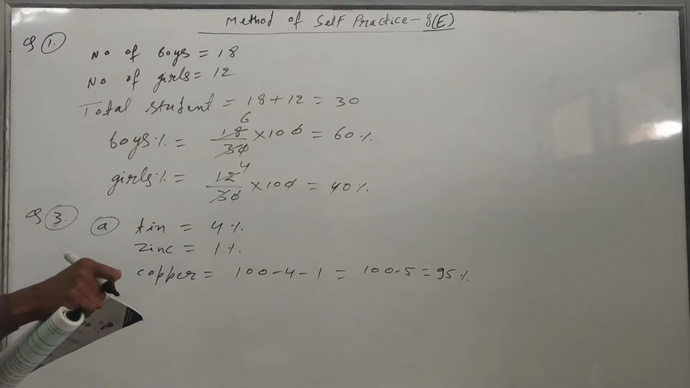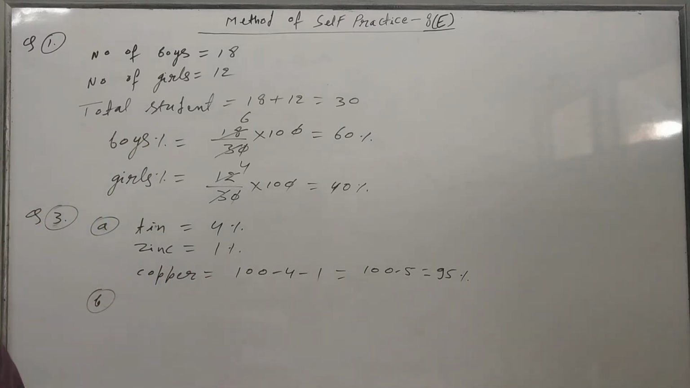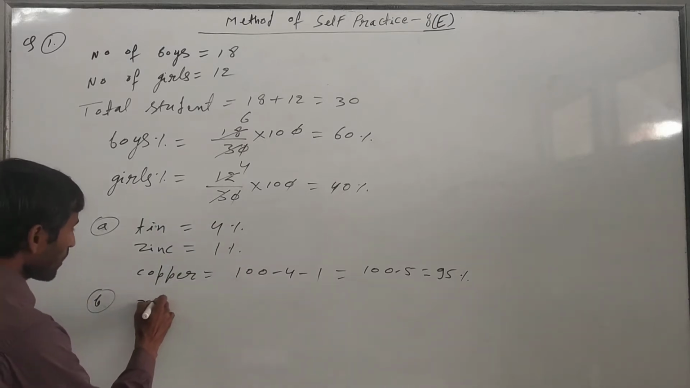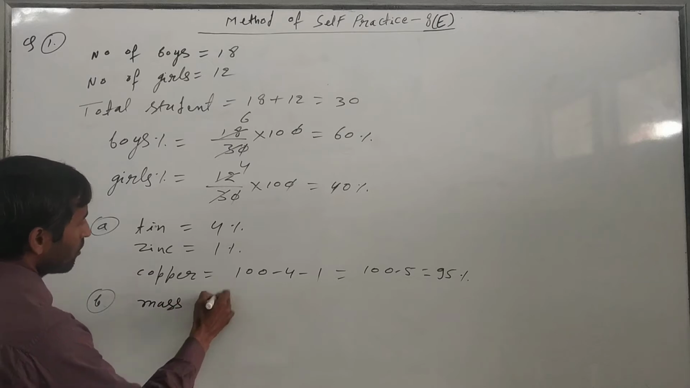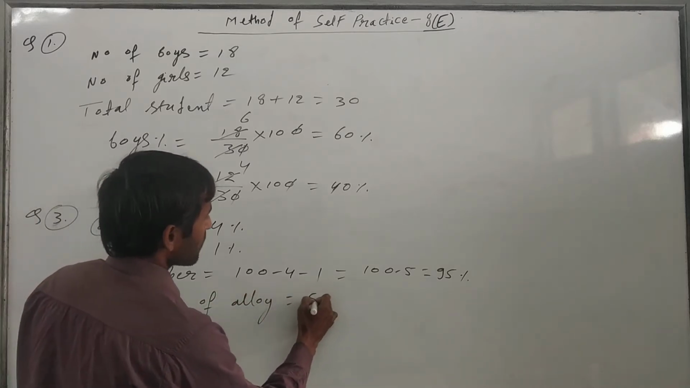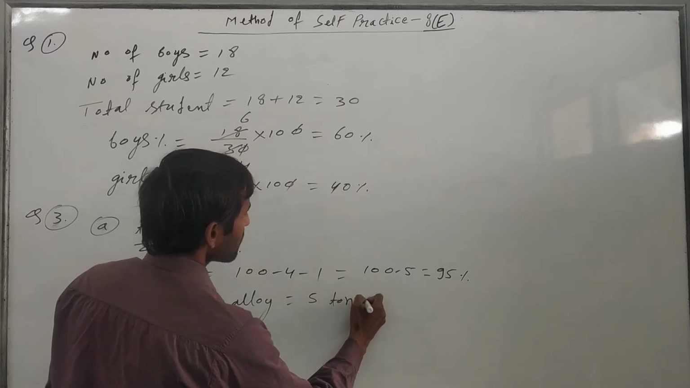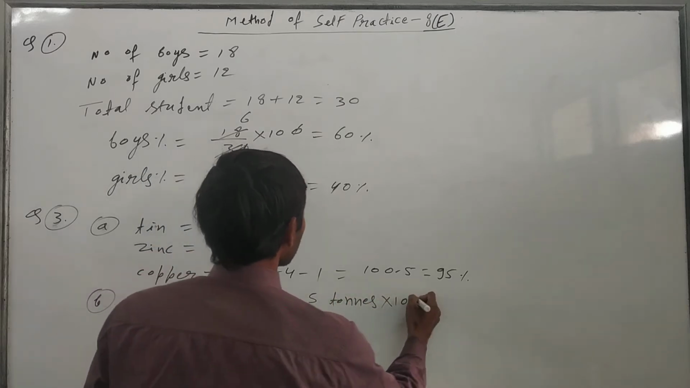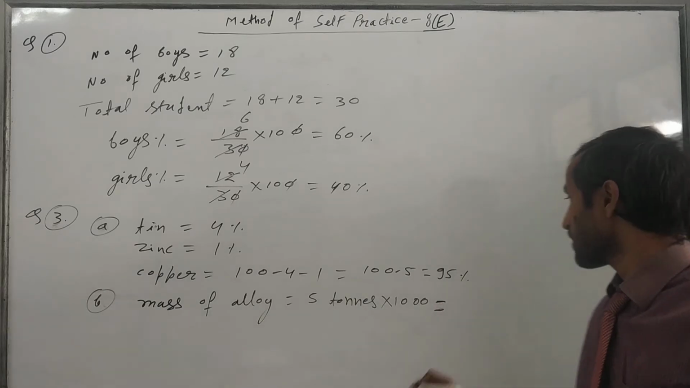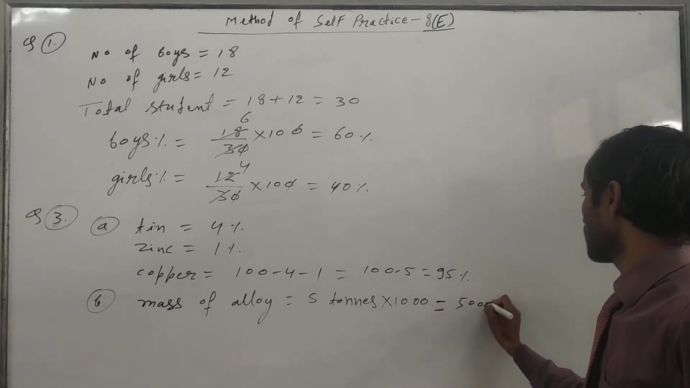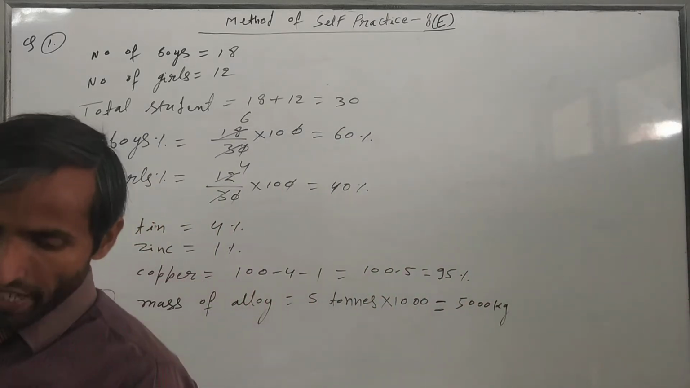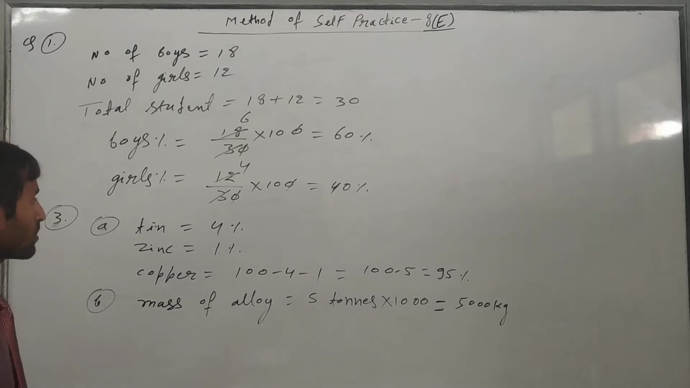Now find the mass of each metal in 5 tons of the alloy. The mass of the alloy is given, 5 tons. We have to convert this ton into kg. For that we multiply by 1000, because in 1 ton there are 1000 kg, so it will come to 5000 kg. Now we have to find the weight of each composition, starting with tin.